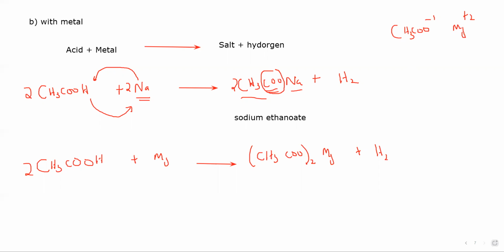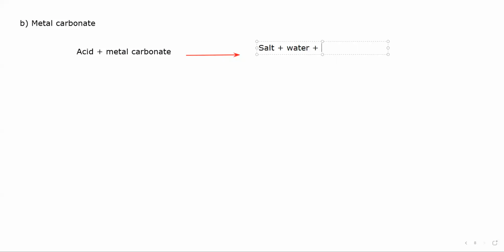If it is reacting with metal carbonate, so when acid reacts with metal carbonate, what are the products? Salt, water, and carbon dioxide. Same thing happens with these acids.